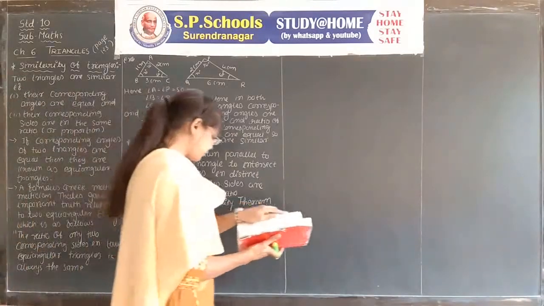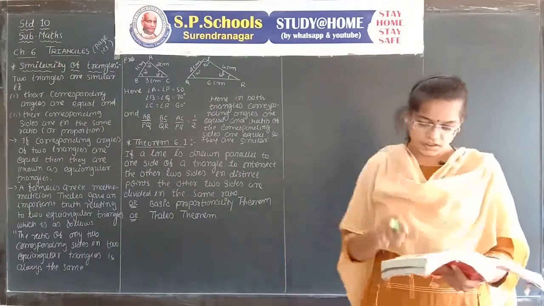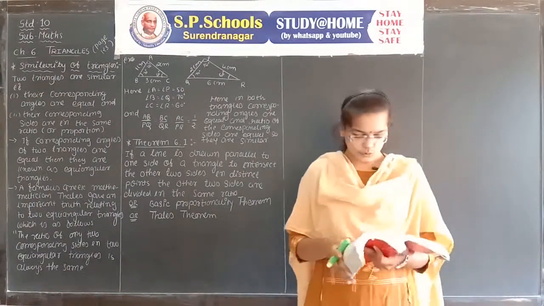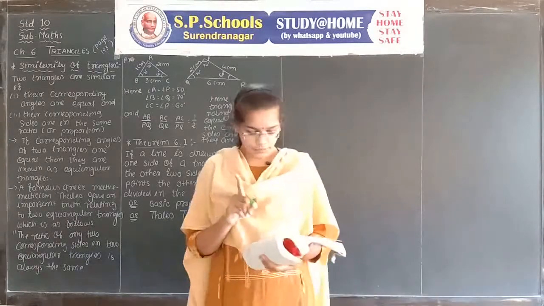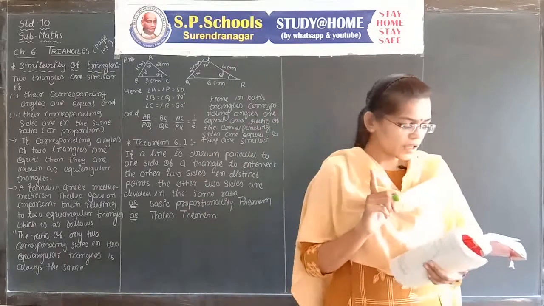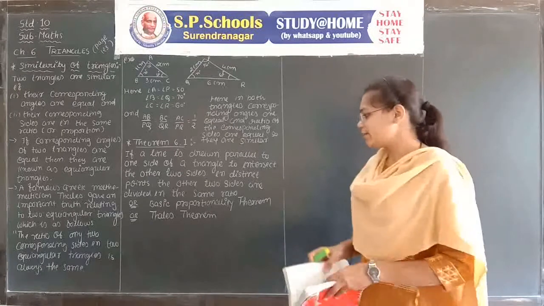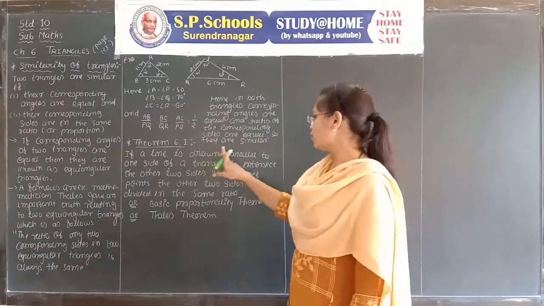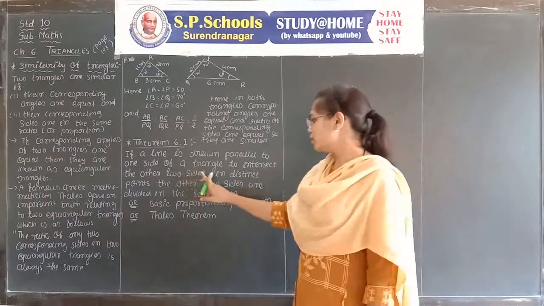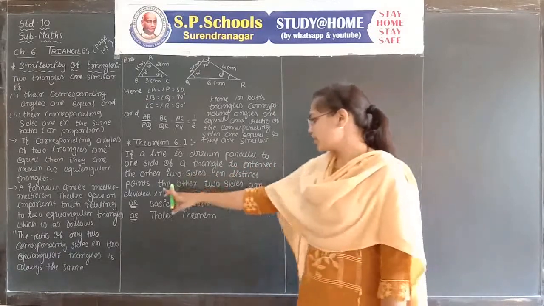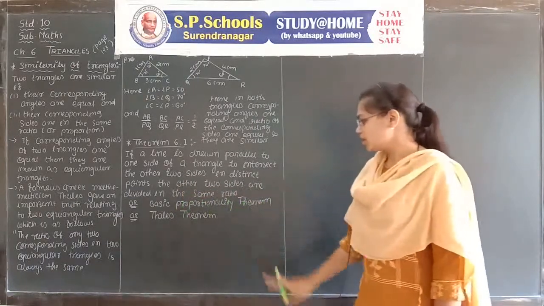Now we see Theorem 6.1 with proof. On your page number 124, it is an important theorem, keep it in mind. If a line is drawn parallel to one side of a triangle to intersect the other two sides in distinct points, the other two sides are divided in the same ratio.